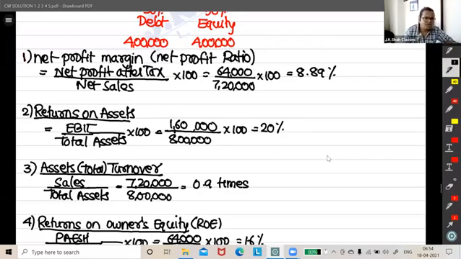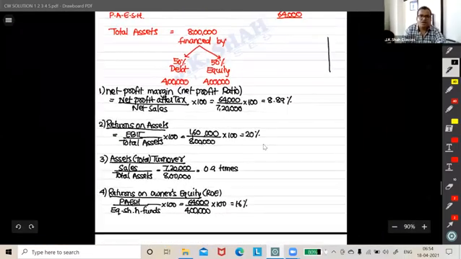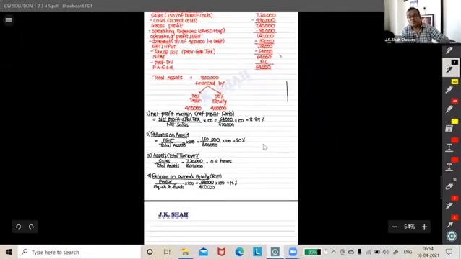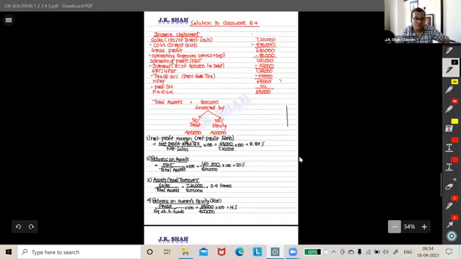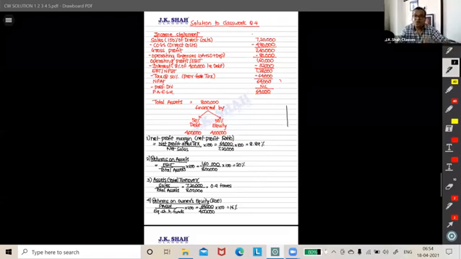Lakshya is saying returns on asset is EBT. No, it is correct. The formula is correct. Thank you, Lakshya, but the formula is correct. It is always EBIT upon total assets. This is a generally accepted formula. If the management tells you to compare it with EBT, you have nothing to do, you have to do it. But I will prove to you logically how return on assets is going to be EBIT upon total assets. Listen to this for 5 minutes, everyone, quickly.